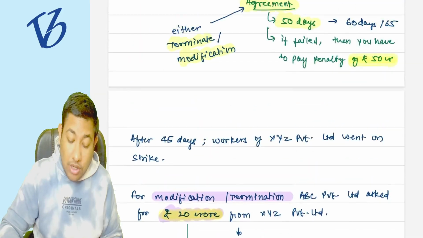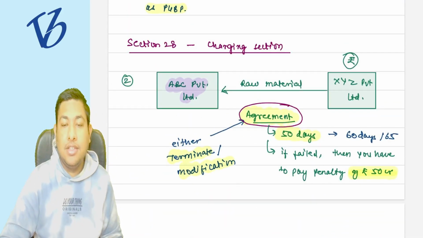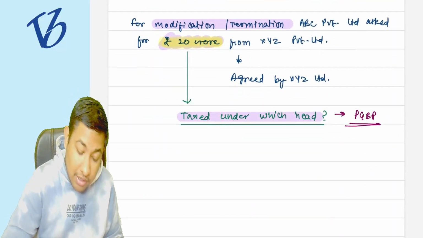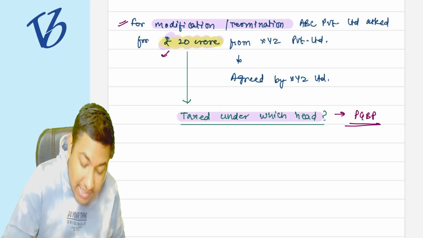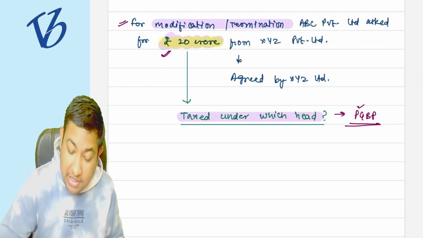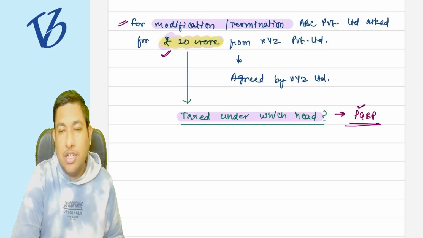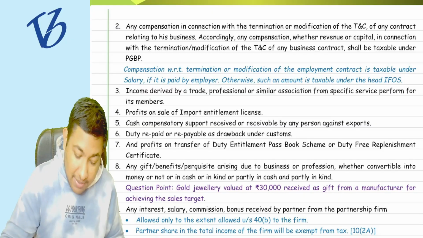Understood or not? So what is important? First there should be an agreement, and you want to modify or terminate it. For that you are earning some compensation. So that particular compensation is going to be taxed under the head of PGBP. Whether you understood this point, tell me that. Understood? Shall I move forward?